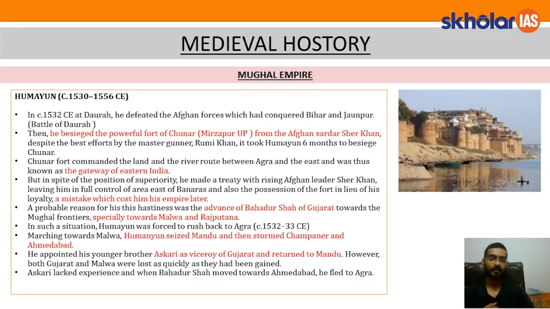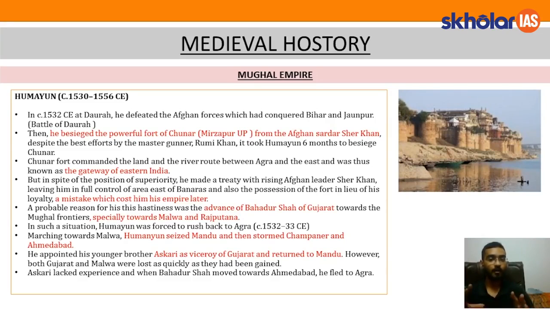Let's take a look at this once again. In 1532, Humayun fought a battle, that is the Battle of Daura. In this battle, he defeated the Afghan forces which had conquered Bihar and Jaunpur. Apart from this, he besieged the powerful Chunar fort from the Afghan Sardar Sher Khan. This fort was strategically very important because it commanded the land and river route between Agra and the East and was thus known as the gateway towards eastern India. So I hope this is clear.